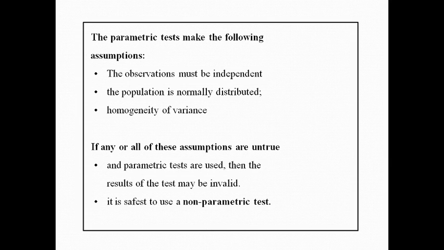If these assumptions are valid, then we can go to the parametric test. But not every data satisfies these assumptions. If data do not satisfy them, we need the non-parametric test, which is a very safe test for analyzing such data.